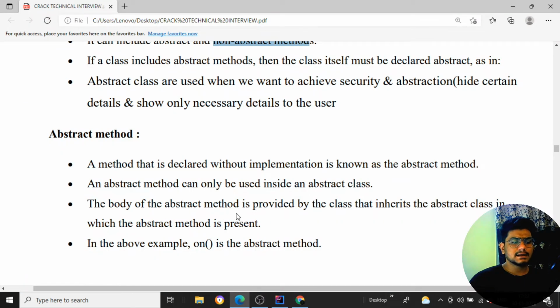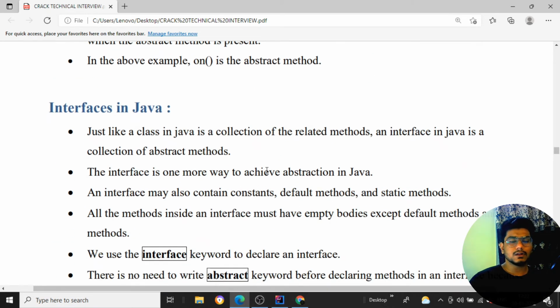And the body of the abstract method is provided by the class that inherits the abstract class in which the abstract method is present. In the above example, on is an abstract method. We'll see this with an example. So this is all about abstraction.